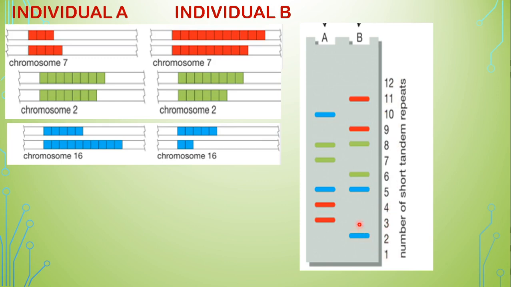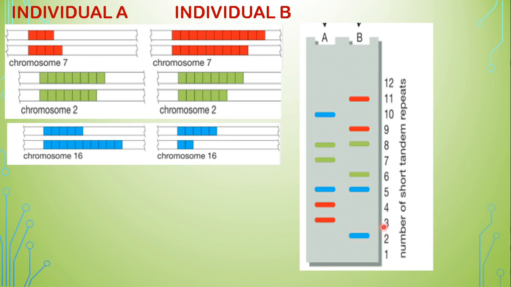As I already mentioned, they will separate according to the sizes. Out of all of these, we see the smallest is here. Chromosome number 16, one of the homologs of individual B, is the smallest. So it has traveled here. It has reached here. So this is the 2 base repeat. So it gets located here, and we number it accordingly. According to the size, they will separate out. So here we get the smallest size.